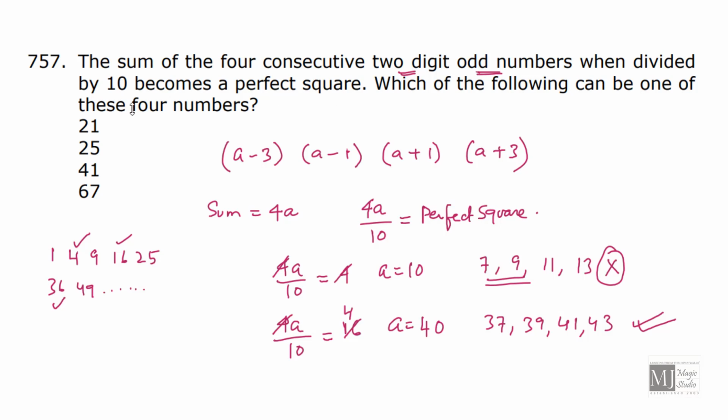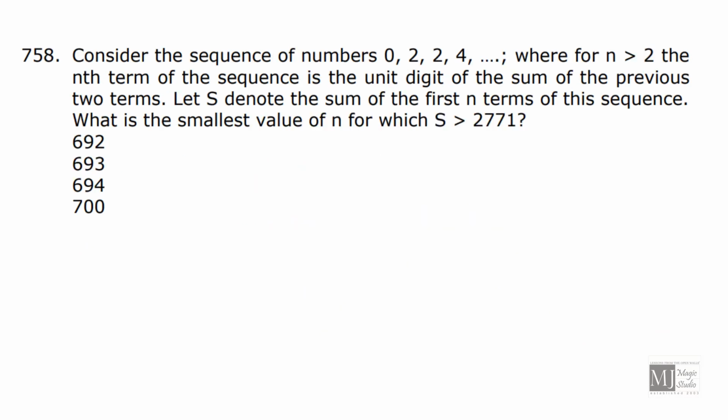Which of the following can be one of these 4 numbers? Is there any number which is there in the option? Yes, 41 matches in the option. Option C is the answer.